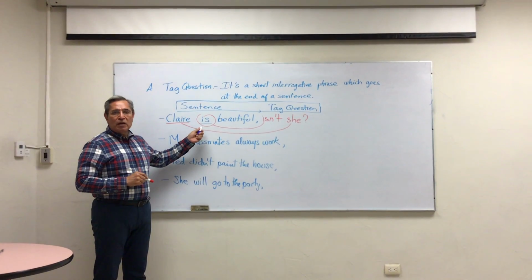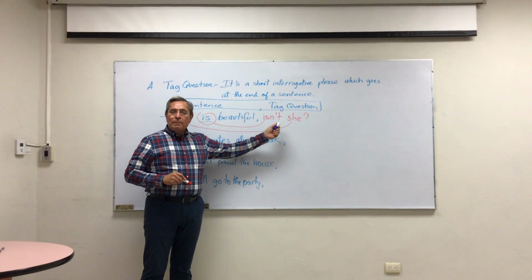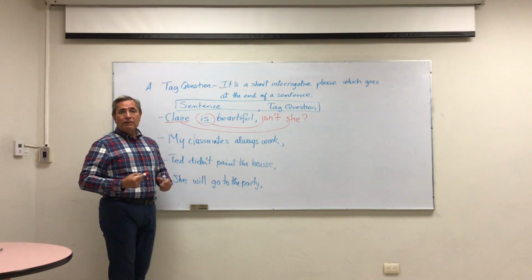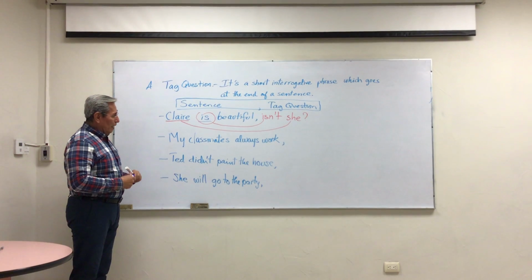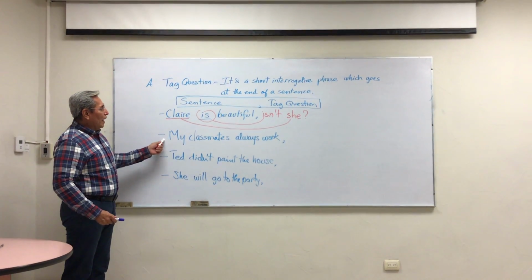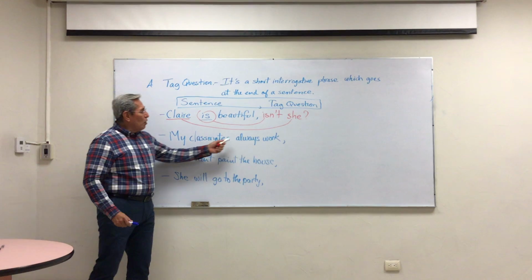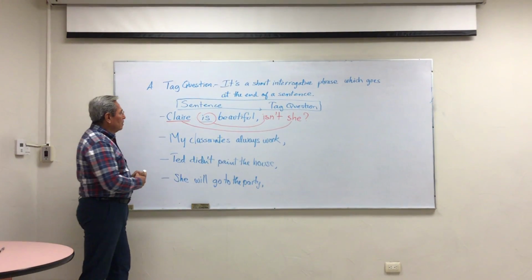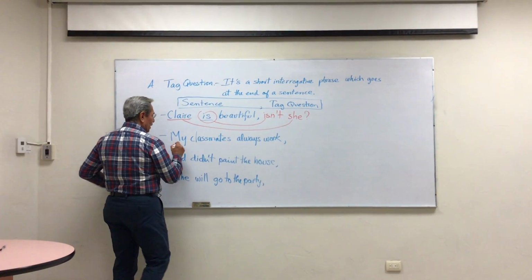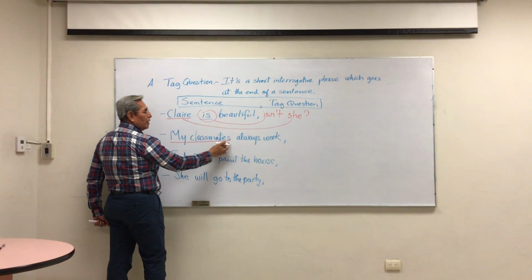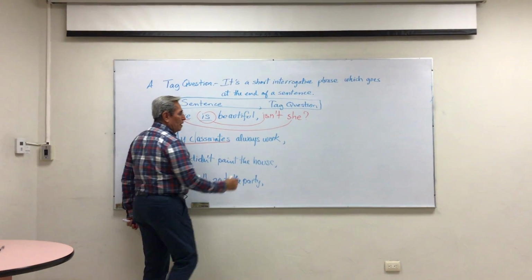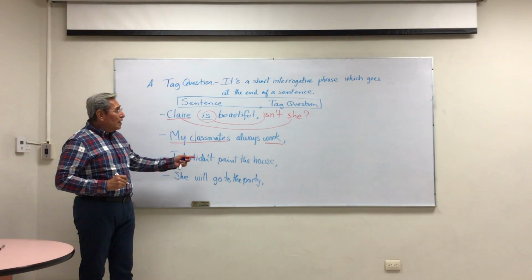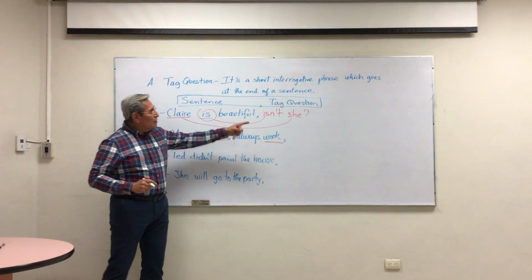If the sentence is positive, the tag question must be negative, right? Or upside down, as you're gonna see in the following sentences. Now, in the second example, my classmates always work. We have the subject. The subject is my classmates. This is a plural noun. And the verb this time is work. Okay? But now, we have to follow the same structure.